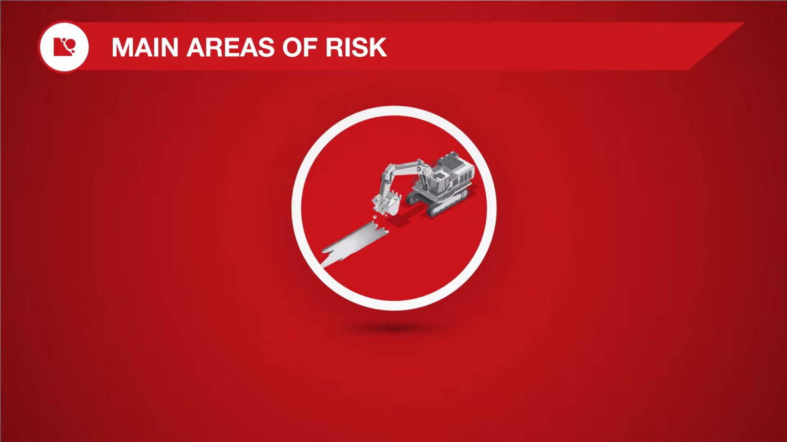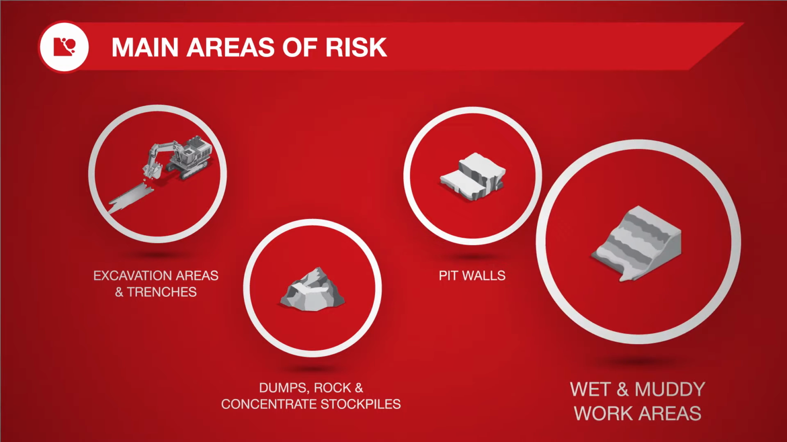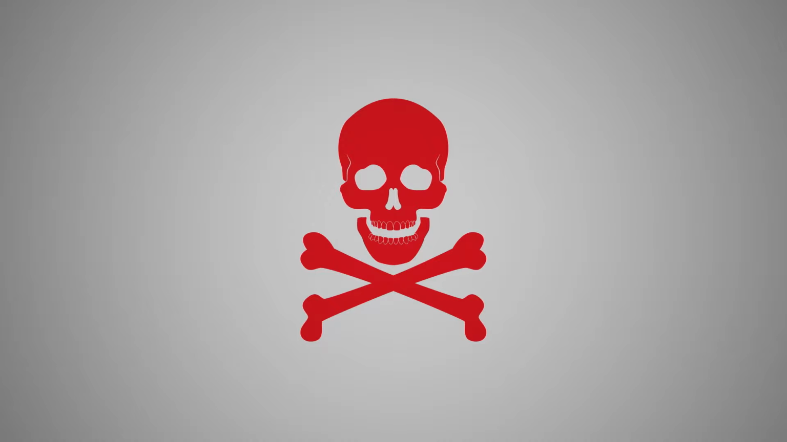Loss of ground control most often occurs in or around excavation areas. For example, trenches, stockpiles, pit walls, and wet or muddy work areas. Stay alert and report any sign of ground instability immediately. Common causes of ground control fatalities which you should look out for are